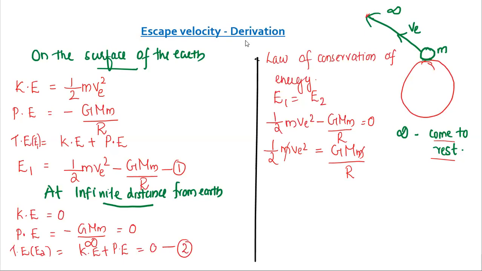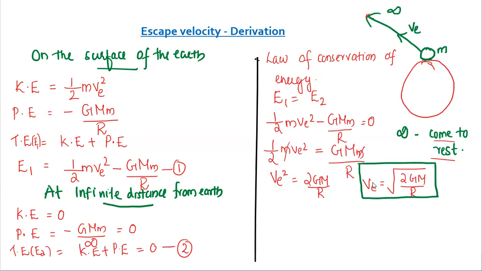We get half ve square is equal to GM upon r. Cross multiplying the 2, we get ve square is equal to 2GM upon r. So ve is equal to under root 2GM upon r. Understood? Ve is equal to under root 2GM upon r.